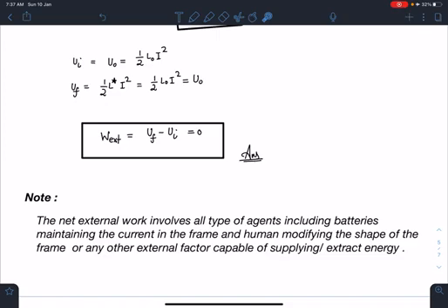So if battery is connected across this, the current will be actually changing, but battery has to do some work, or some work we will be pulling out of the battery in order to maintain the current. And maybe there is another human also who is modifying the shape of the frame, or any other external factor which is capable of supplying or extracting energy. All those work dones are involved in this.